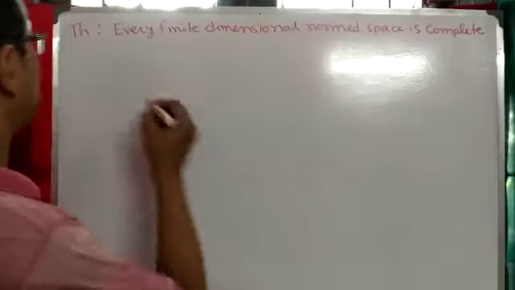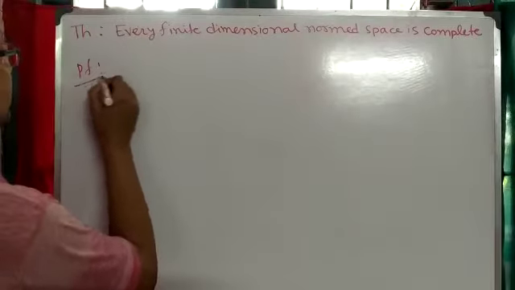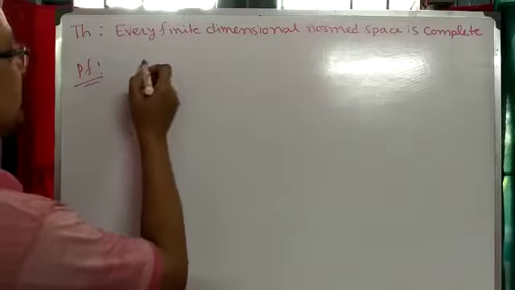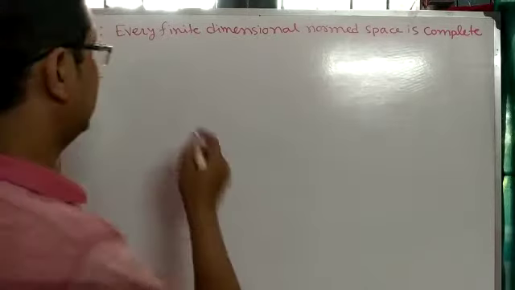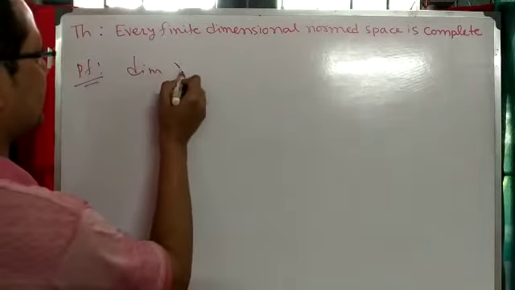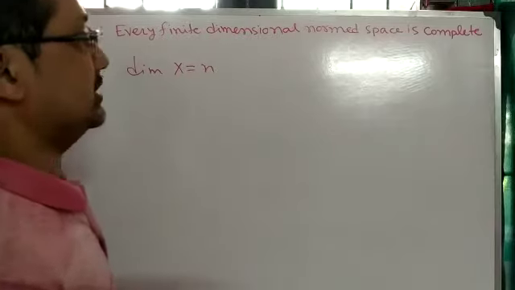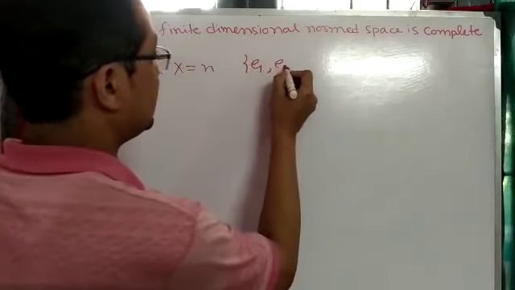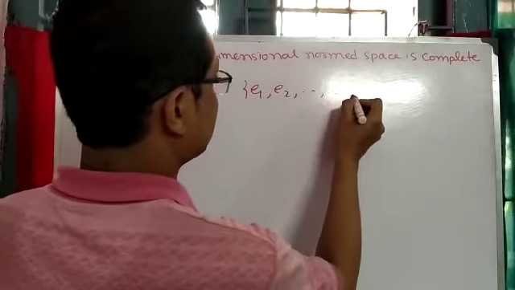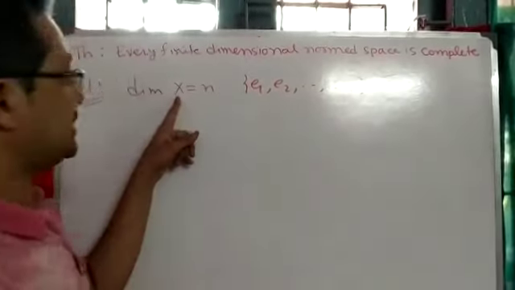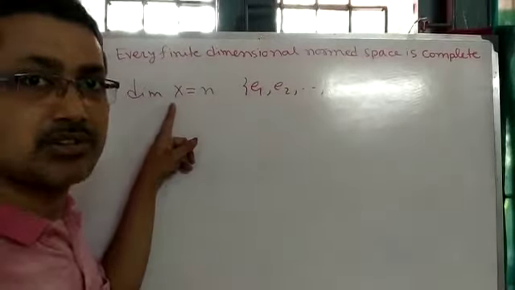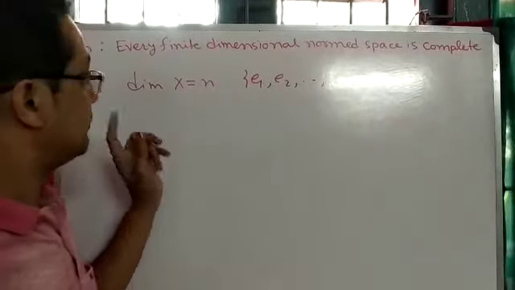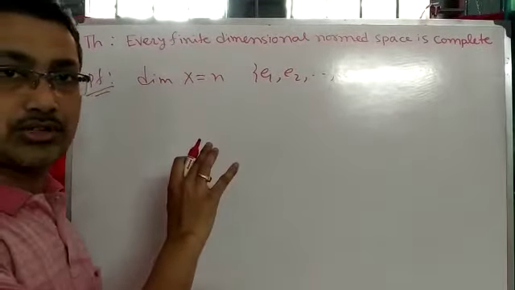So let us do this. Let X be a finite dimensional vector space and the dimension is n. So dimension of X, assume it is n. So obviously it has a basis, say e1, e2 and up to en. Now to show that the normed linear space X is complete, first of all we choose a Cauchy sequence.